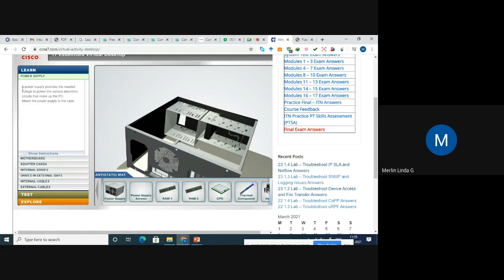See here, a power supply provides the needed voltage. It provides the power control to the circuit. Without a power supply, we cannot switch on the CPU, right? So the description about the particular component is present in Learn. You can click that and see the description about the component. You can learn what the function of the power supply is. So let me click and see what other things are present here.